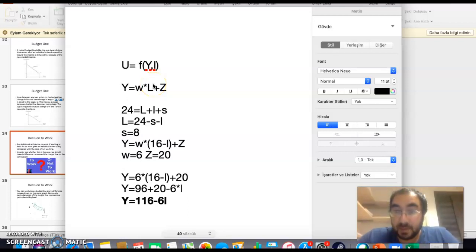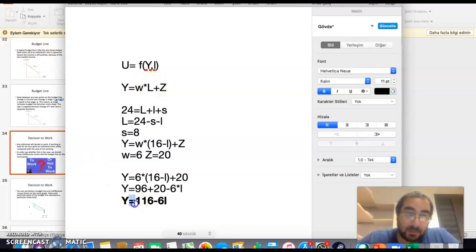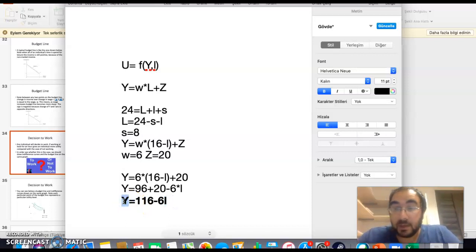Well, hi again. Last time we got the budget line formula, and basically it connects the leisure to the income.